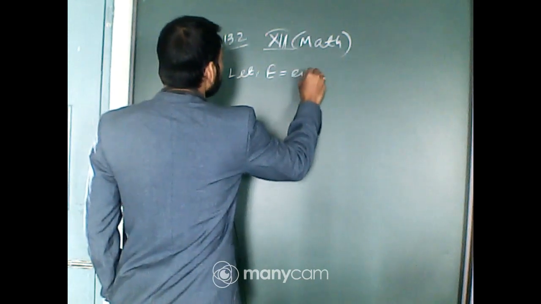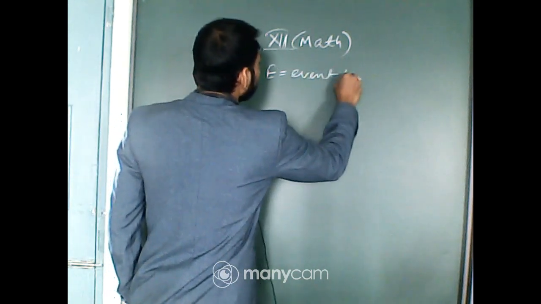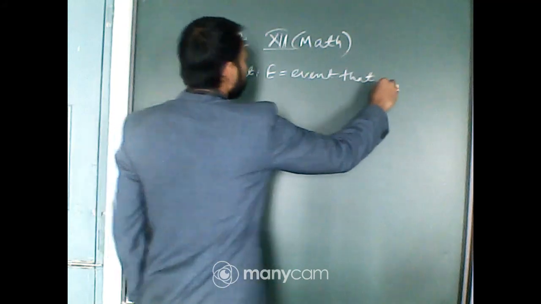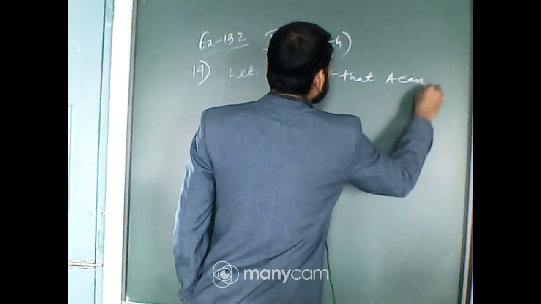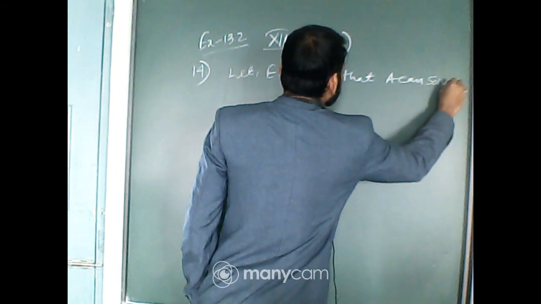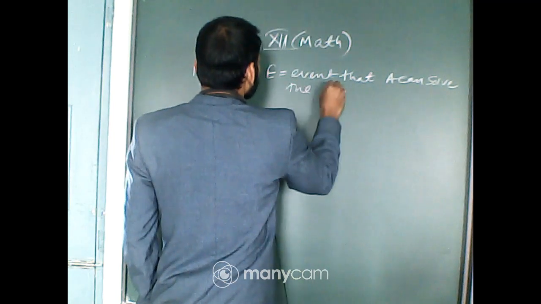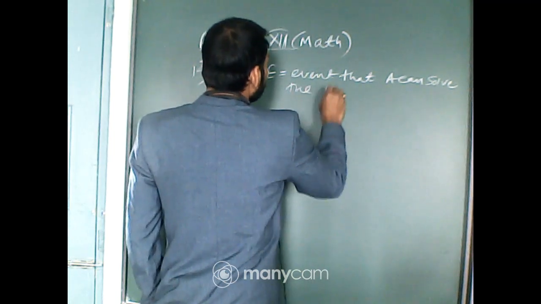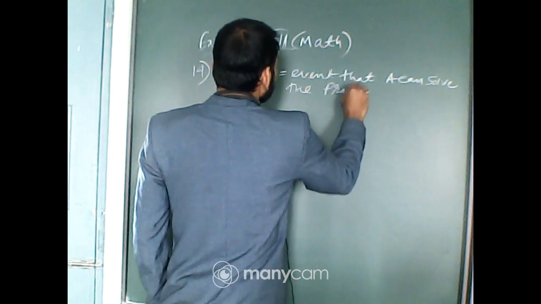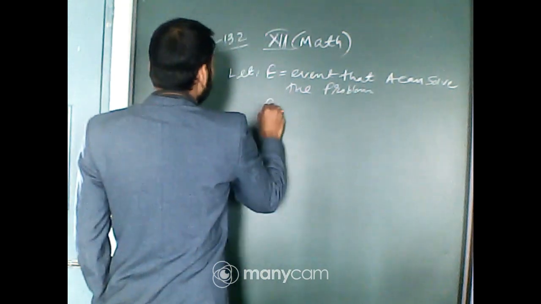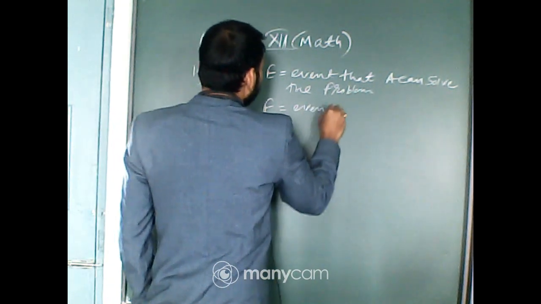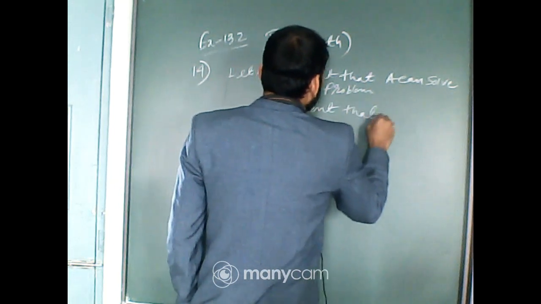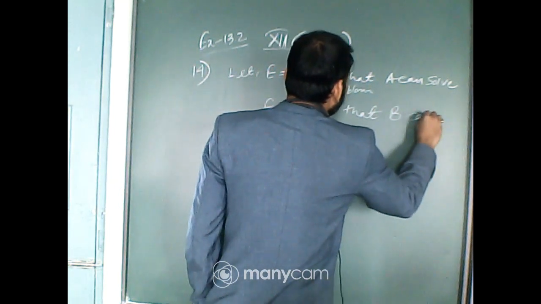E be the event that A can solve the problem, and F the event that B can solve the problem.